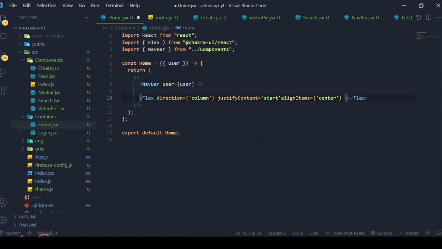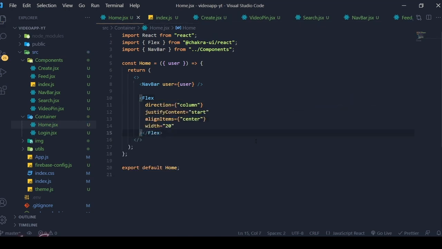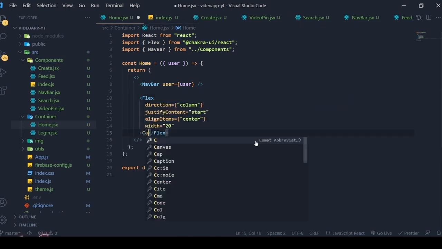And the width is going to be 20. So this is for our categories. For the time being, I'm just going to render